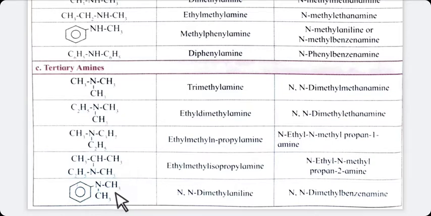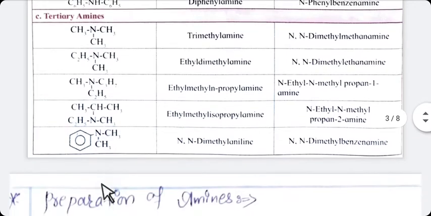Now in the next, again N comma N, two methyl groups are there. So dimethyl, aromatic ring contains N, so you can name it as aniline or you can use benzenamine. Both are correct. So students, these are the nomenclature of amine, primary, secondary or tertiary amine.